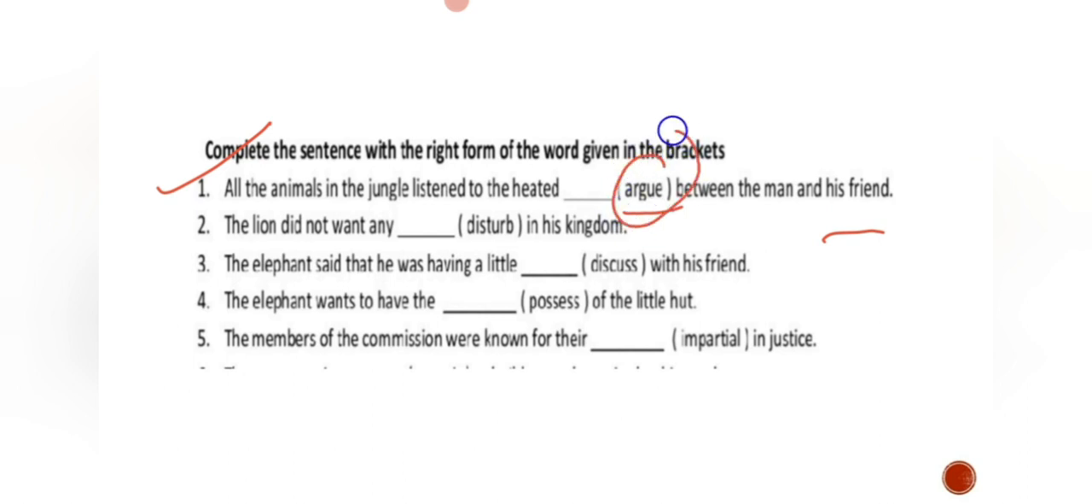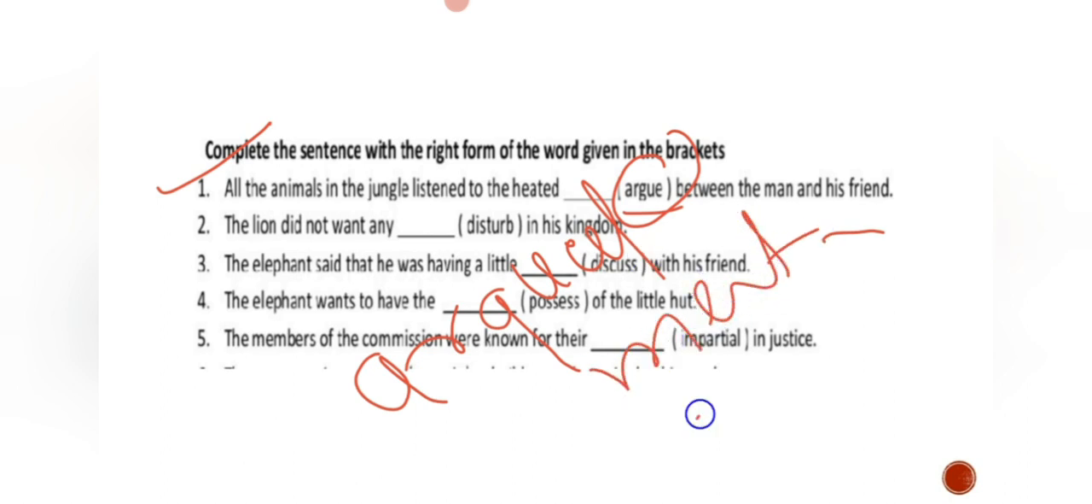what suffix for this? Let me write the form of words: argue, argued, argument. So any word you will get extra compared to argue.